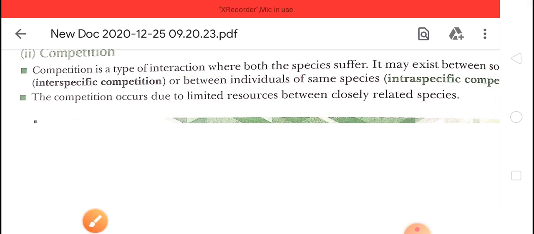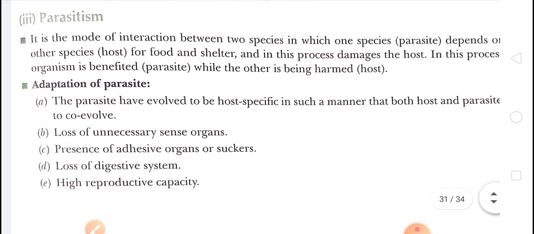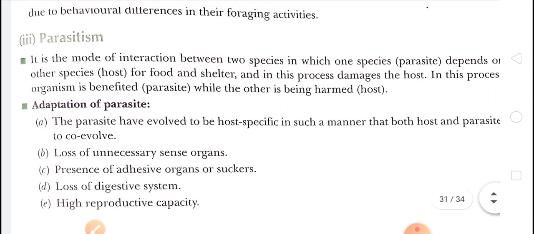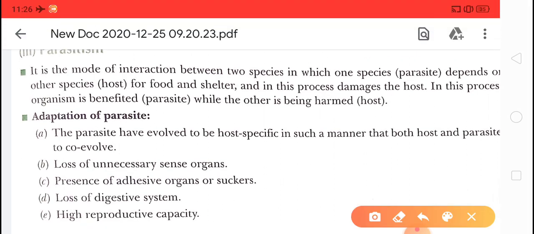Next, parasitism. In parasitism, children, one species will get benefit and the other will be harmed.